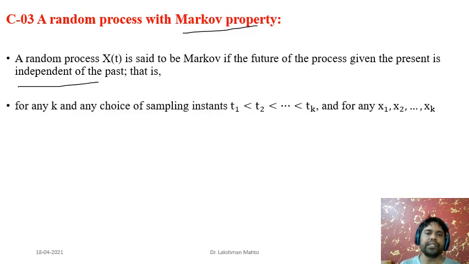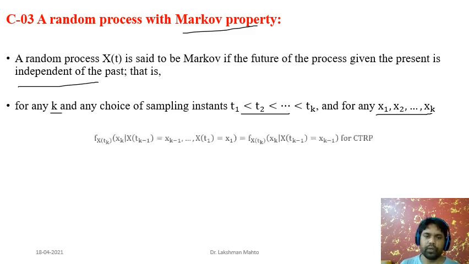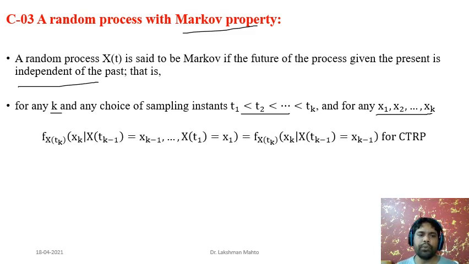That is, for any k time instants t1, t2 up to tk, and for any values of the random variables x1, x2 up to xk, where x1 is the value of x of t1, x2 is the value of x of t2, and likewise xk is the value of x of tk.